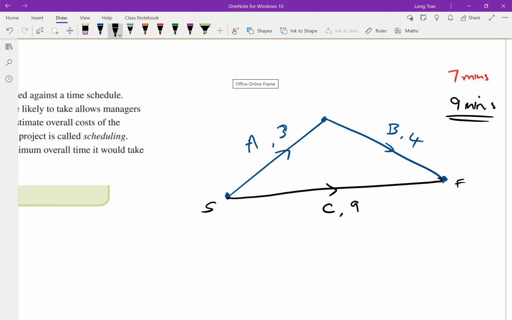So these things could be like cooking. What's the minimum time required for you to finish your cooking process? Cut up the ingredients, cook your ingredients, present your meal on a dish. How long does it take minimum? Right? So when they say minimum time taken, it actually ends up being the maximum time that a person or activity should take. Okay, that's the sort of contradiction that gets a bit tricky. So now that we understand, okay, so we're looking for the longest path.